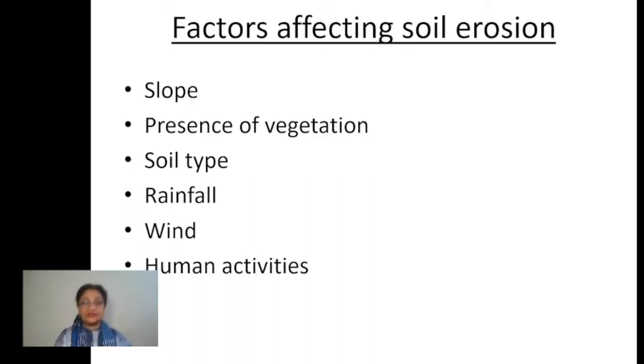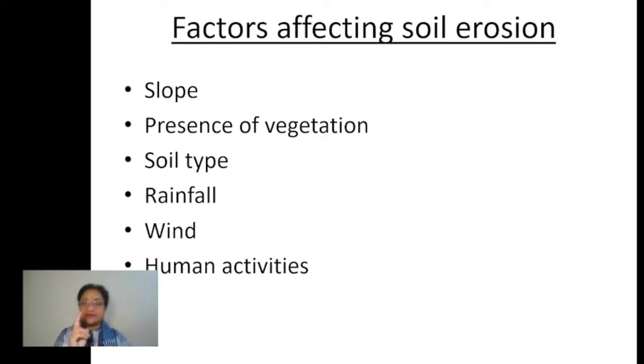Which are those factors now? Number one is the slope of land. If it is a plain surface area, soil erosion will be less. Chances of soil erosion will be less. But if it is a slope, there a little rainfall will easily cause the soil to flow away along with water. So slopes are always more prone to soil erosion.